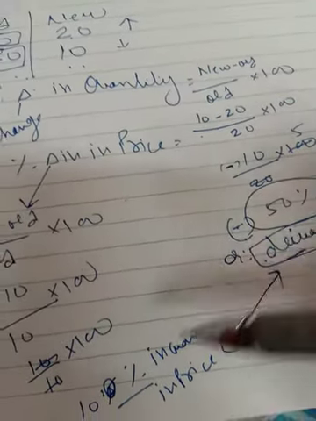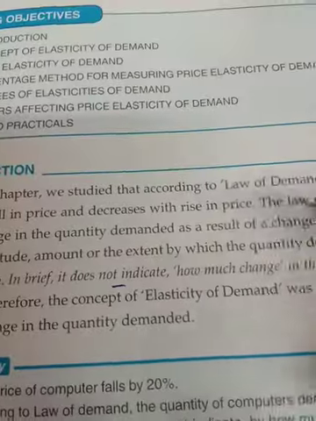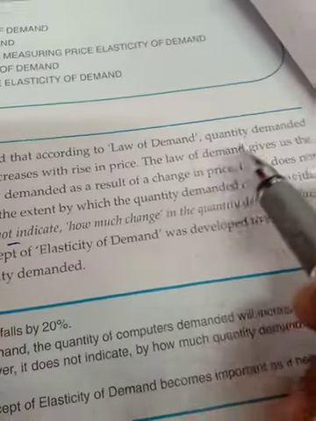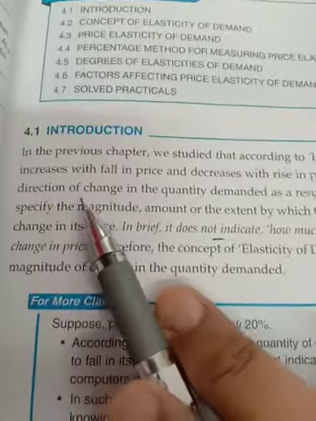Which tells you how much. As specifically written over there, the law of demand gives us the direction of change in quantity demanded. This is a very important line; you have to underline it.